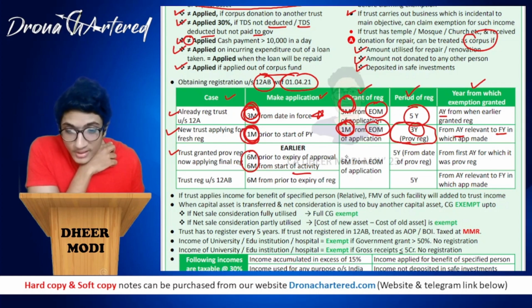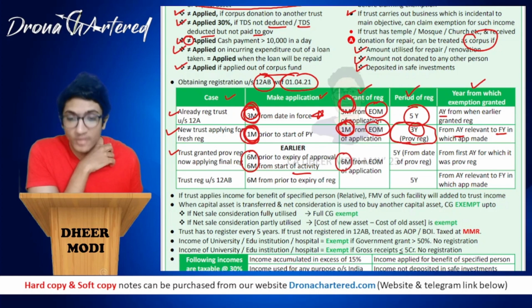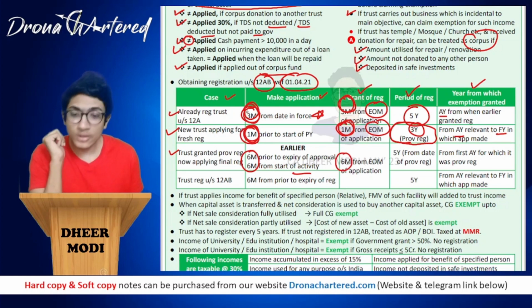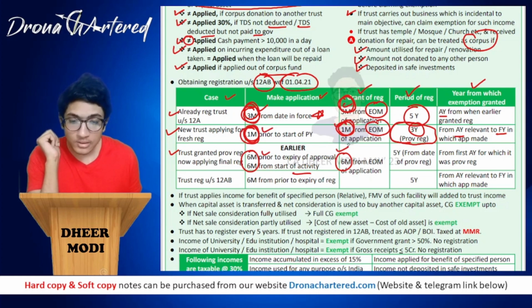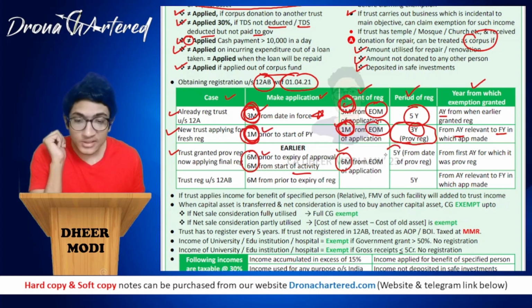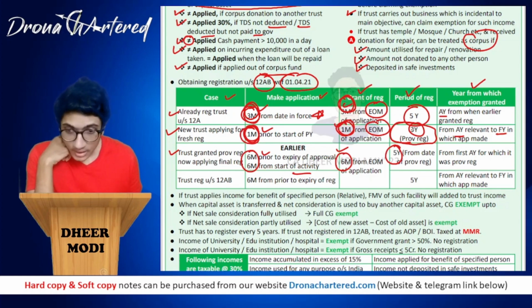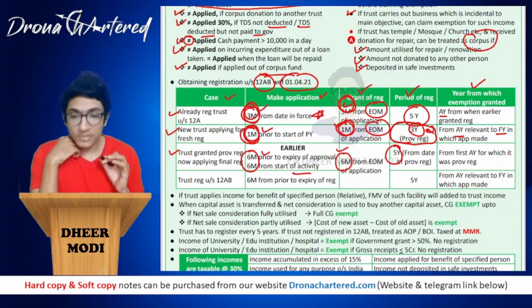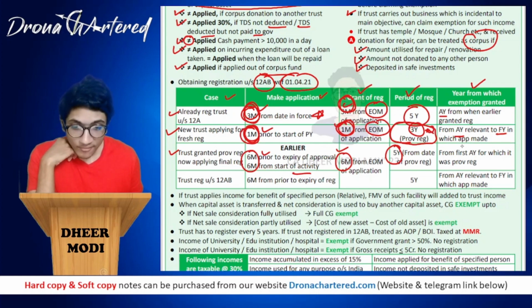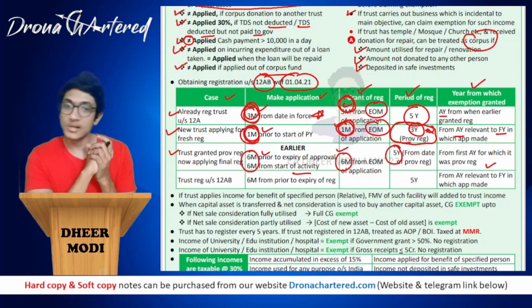Your grant of registration will be 6 months from end of month of application. So it is very easy to remember: 3 months, 3 months, 1 month, 1 month, 6 months, 6 months. Period of registration will be 5 years from date of provisional registration. Okay, so that is 3 years plus you might get 2 more years over here, so it becomes your total 5 years from the first assessment year for which it was granted provisional registration.